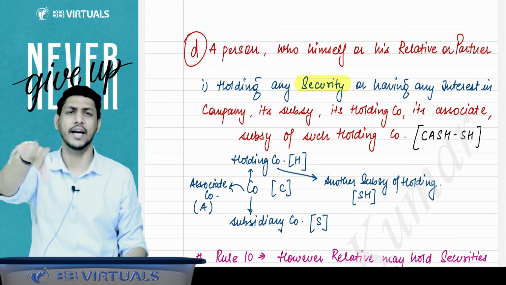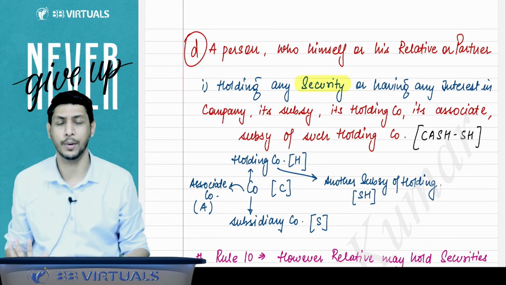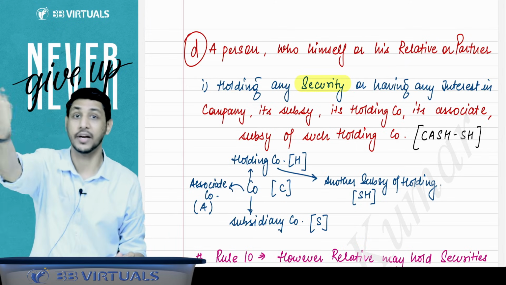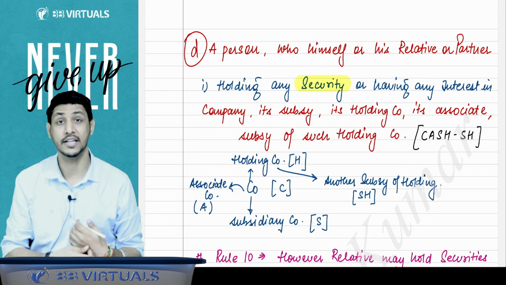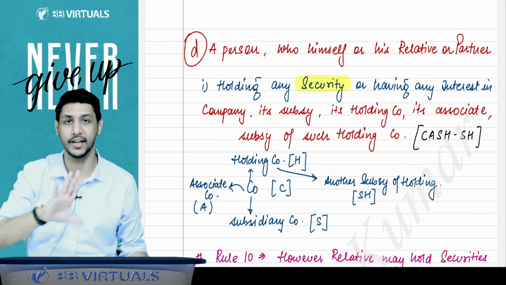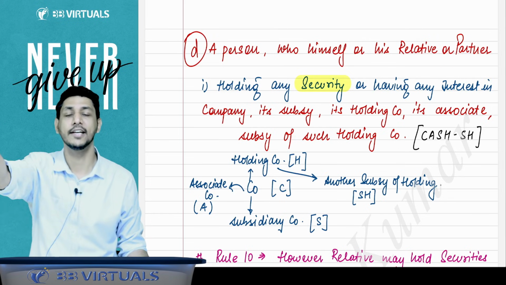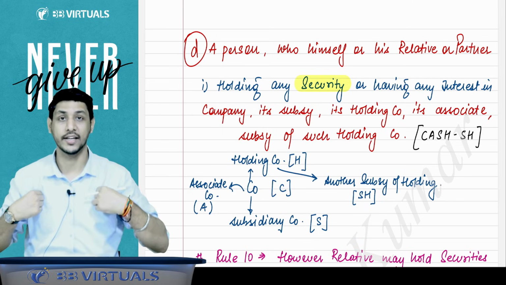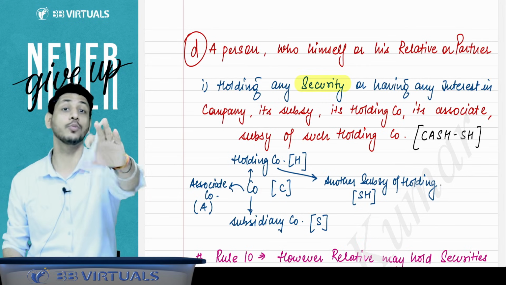So I will say that there is an example. For example, you are proposed as an auditor of A Limited, right? Now there is some relative of yours. Sir, what is the meaning of relative here? Same as given in section 2 clause 77. The same definition of relative is applicable here. Your relative is holding security in the company in which you are proposed as an auditor. Then also you will be allowed to be the auditor.